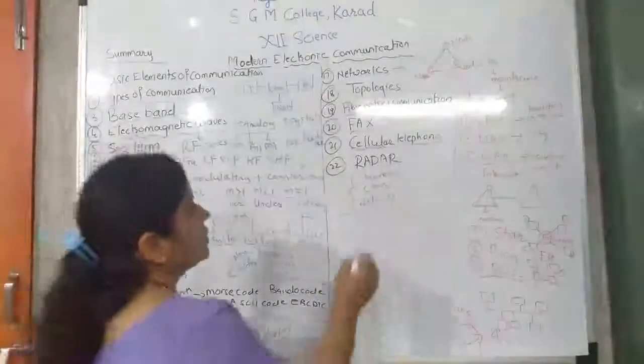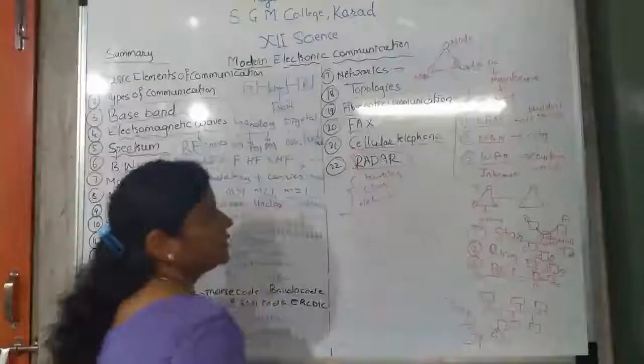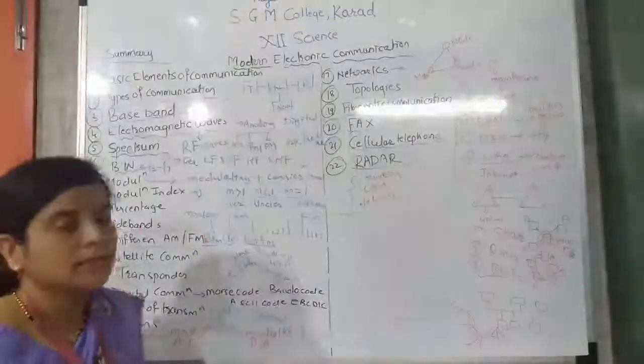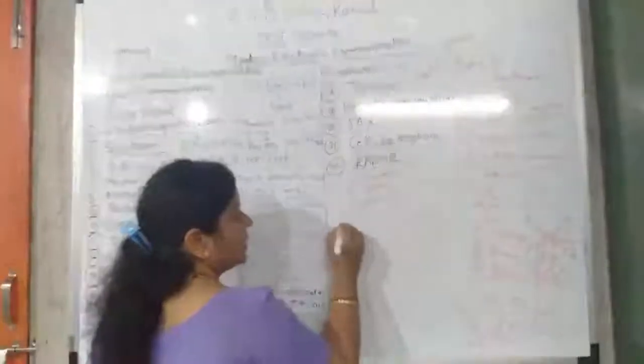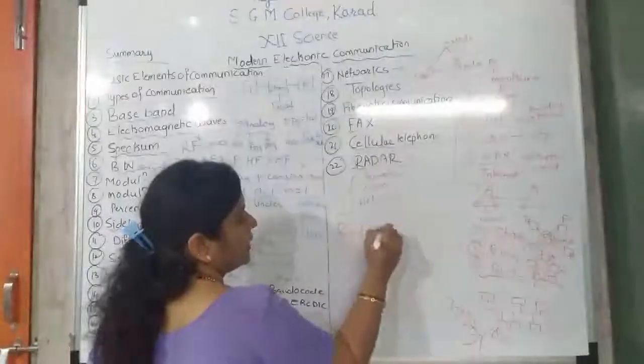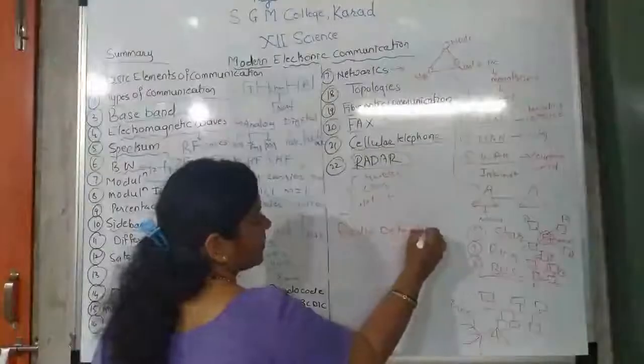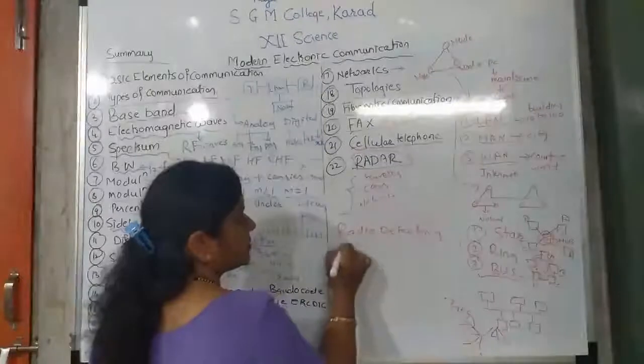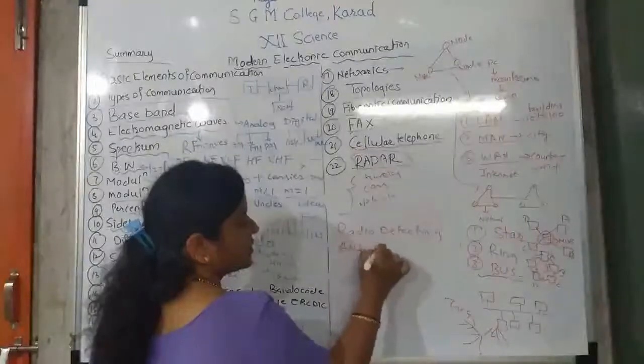Okay. So the last point we have seen is radar. What is radar? The long form of radar is radio detecting and ranging.